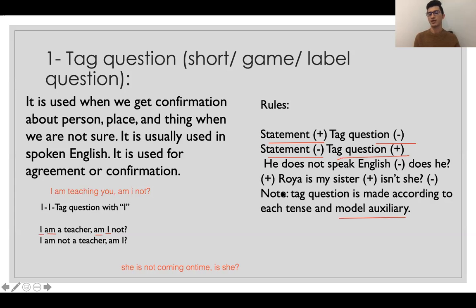And look at here, he does not speak English. So it is simple present tense. So our helping verb in simple present tense is do, does, and we use do or does according to our subject. So because our subject is third person singular, we just use does here. Okay? He does not speak English. Does he? Okay? Does he? So does is used here as the helping verb. He is our subject. So we use both of these according to our tense and subject.